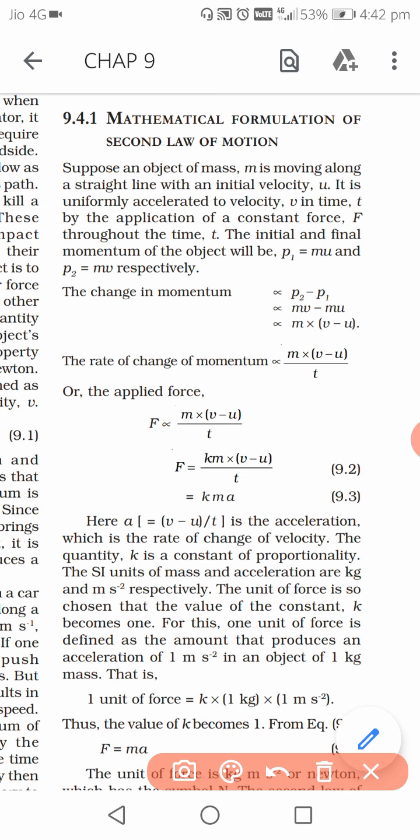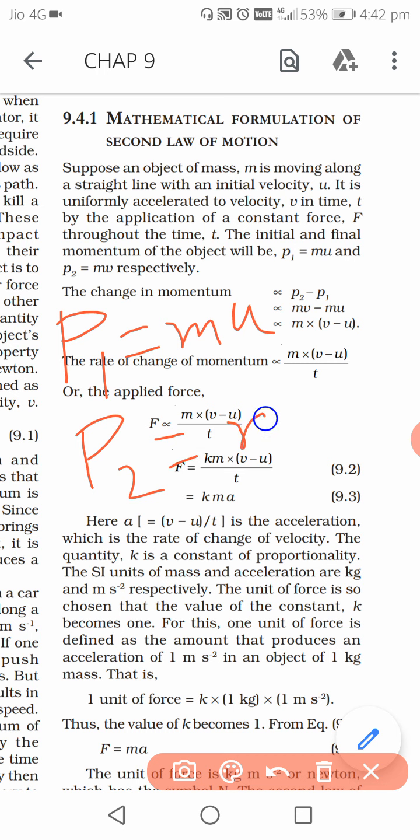To make it a little short, they have mentioned it like this: p1, where p means momentum, p1 means initial momentum, which is mu. And p2 means final momentum, which is mv. And why has this momentum changed? Due to application of a force F, for time t. So how much is the change in momentum?